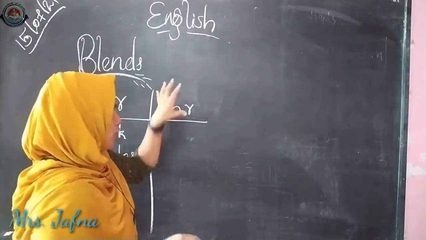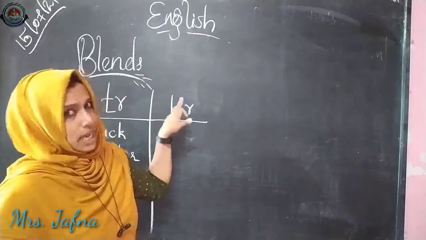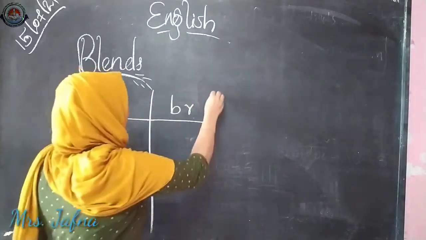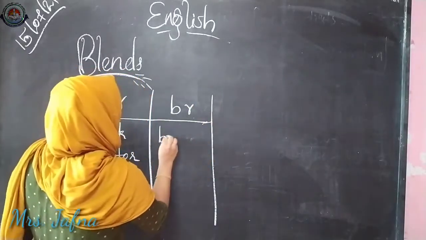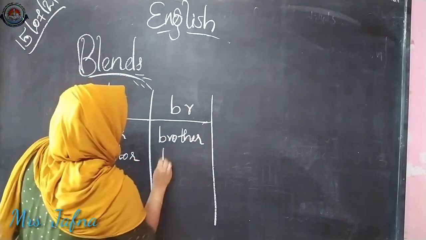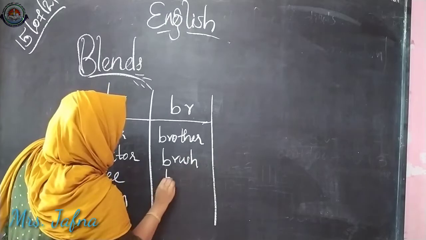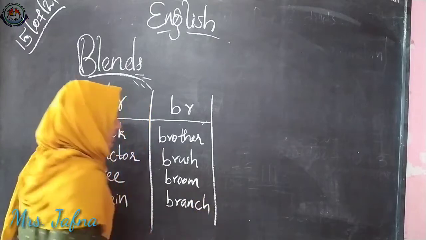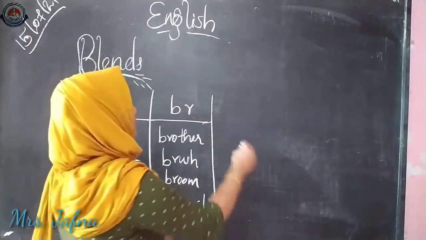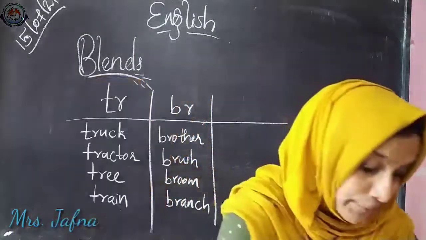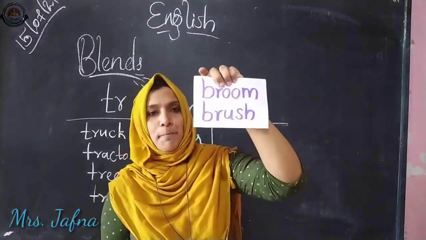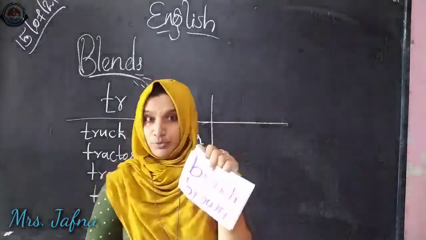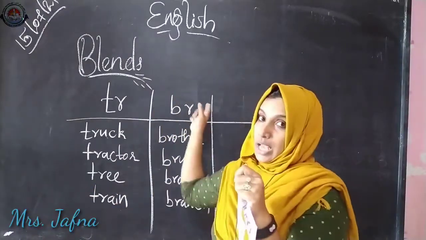So which letters are joined together here? Yes, B and R. It makes one sound that is called br, like in the words brother, brush, broom, branch and brown. These are some words which we can use with this br sound.